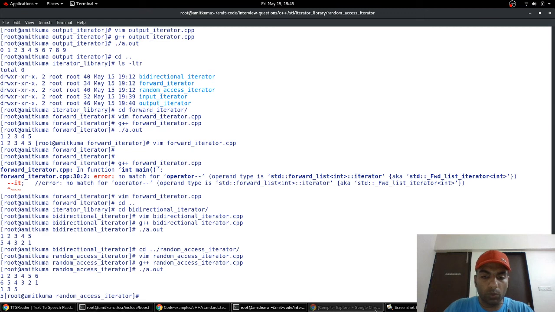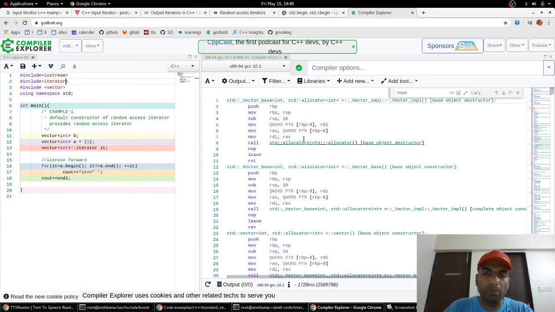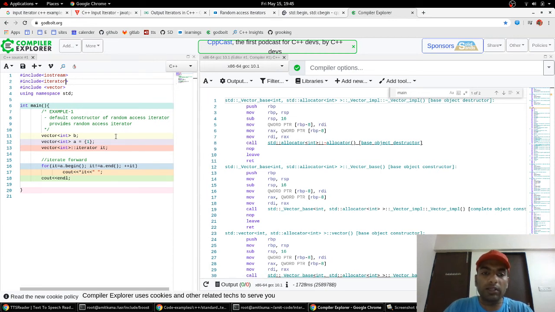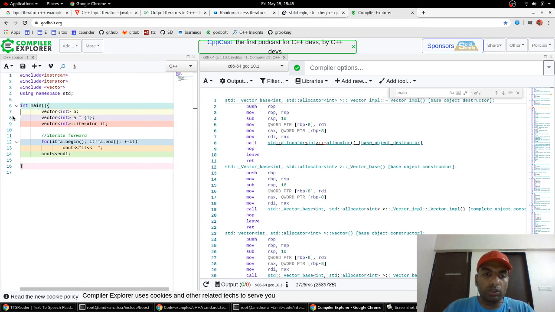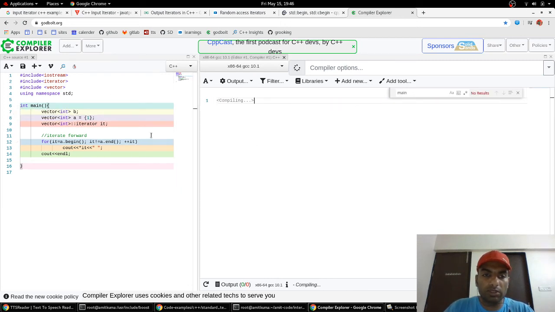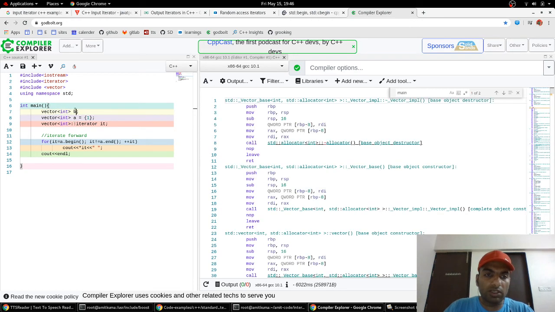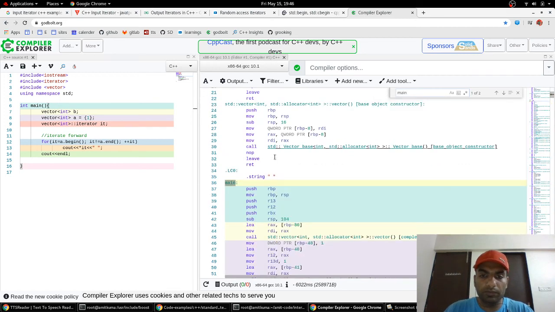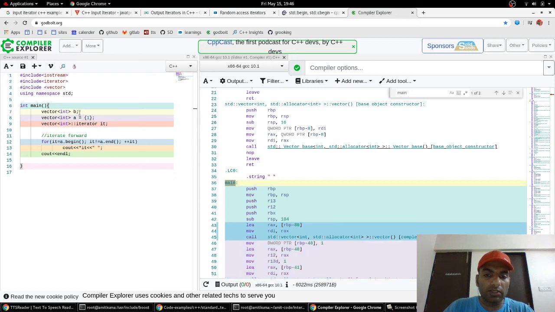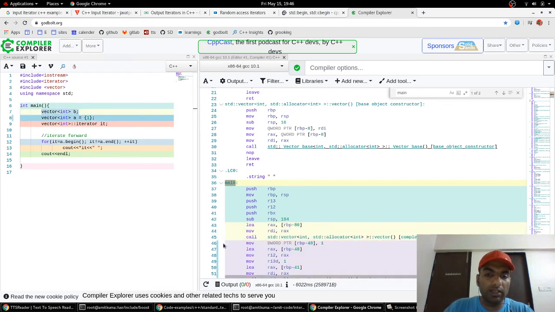Okay, fine. One more thing I wanted to show is how vector templates are internally implemented. Here in the first line I have taken an object called B, and in the second line I have taken an object of the vector class called A, which is initialized to 1. If you see here, this vector int B, when I am highlighting it, points to this.